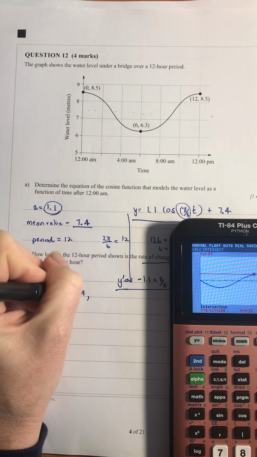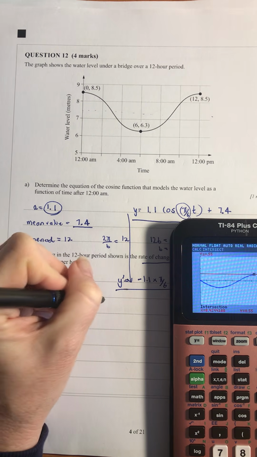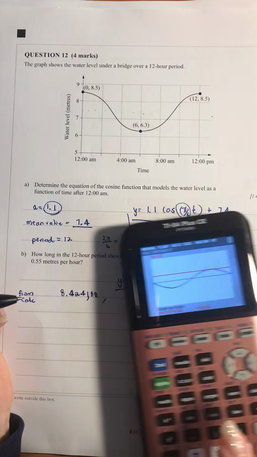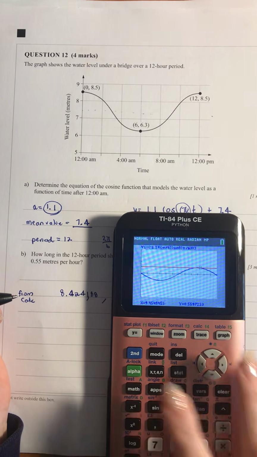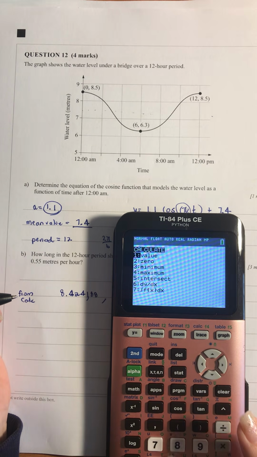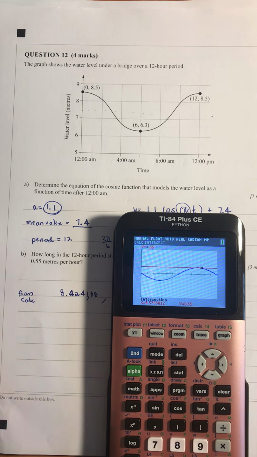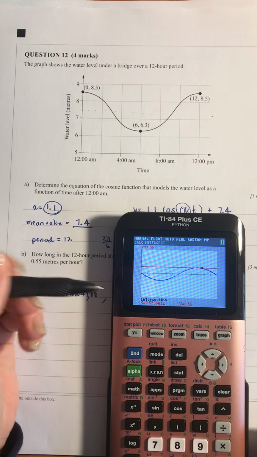and 4188, and then I'll put my trace on. I'm just going to move my cursor over to the other side of that, then do second trace, intersect, enter, enter, enter, and it should find that second one, which is the 9.57.